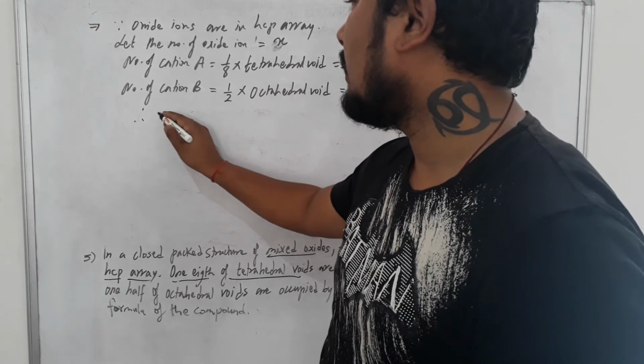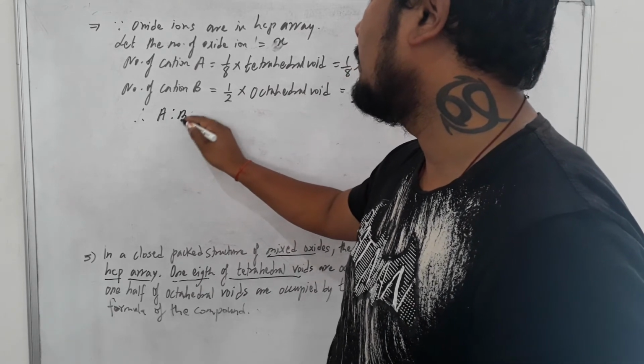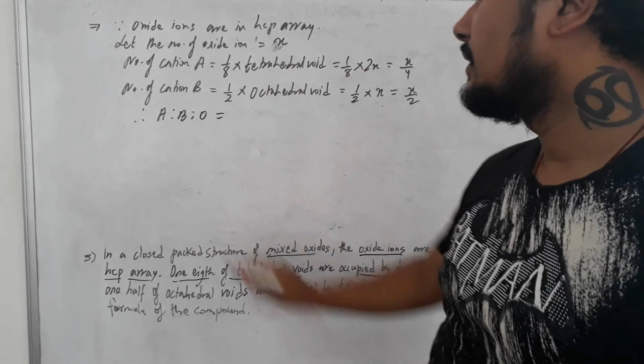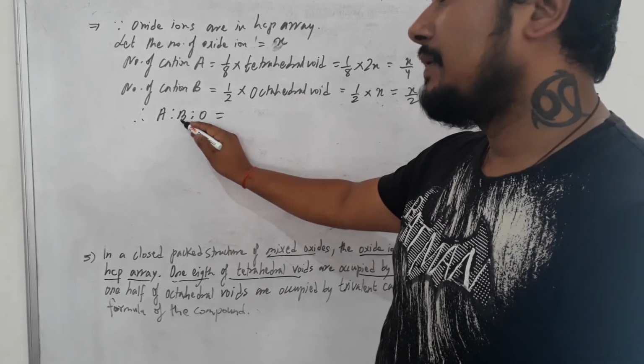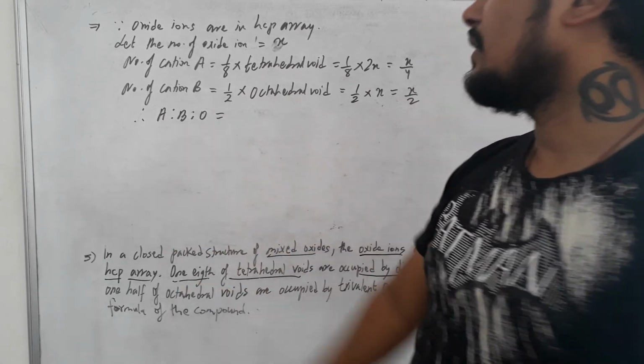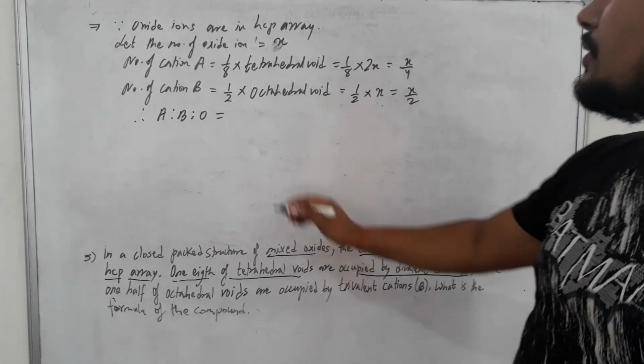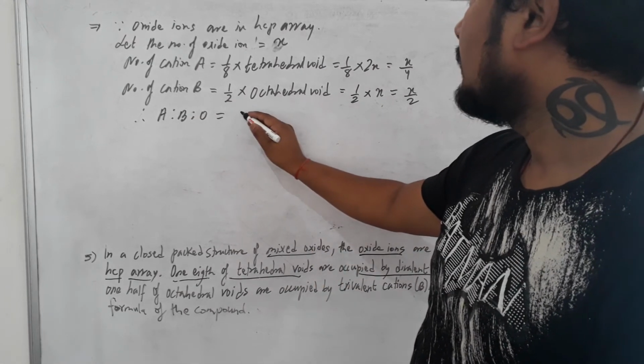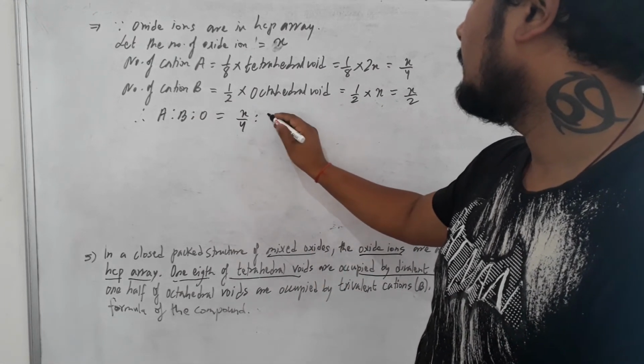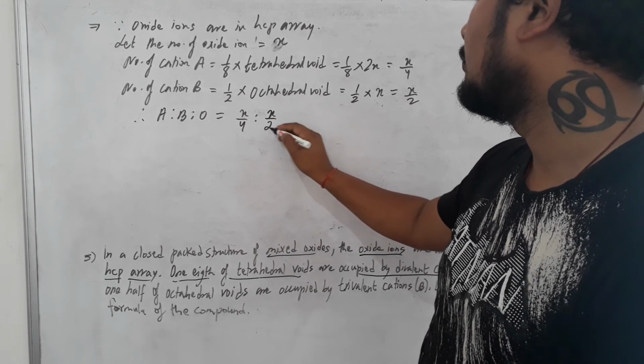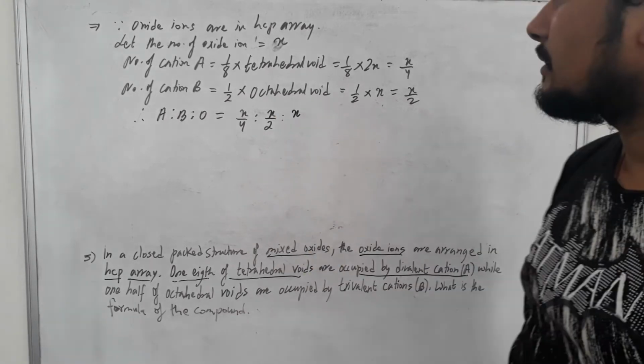Now, what will be the ratio of A to B to O? A is cation A, B is cation B, and O is oxide. So A is x upon 4, B is x upon 2, and oxide is x.